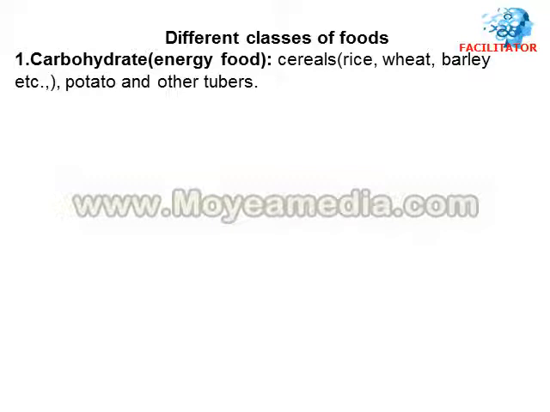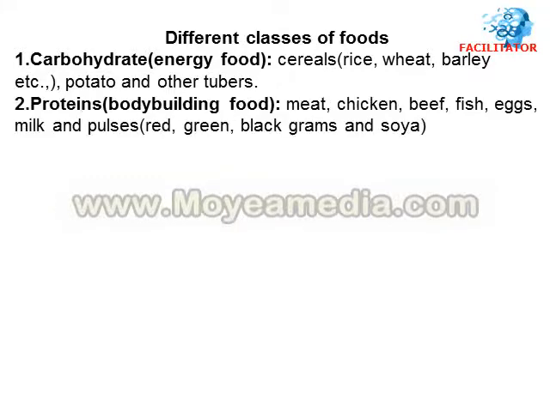We get these carbohydrates from cereals like rice, wheat, barley, etc., and potato and other tuberous crops. Then proteins.